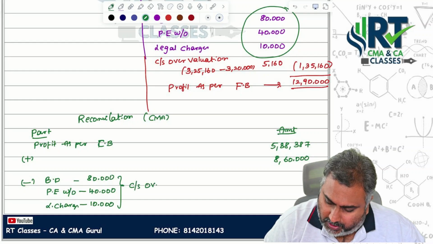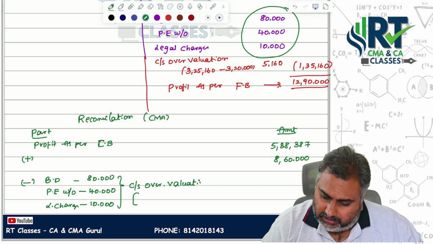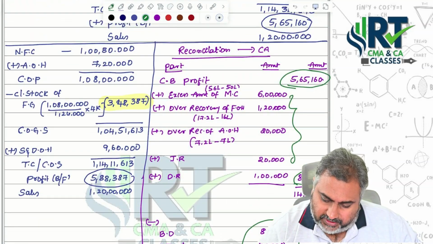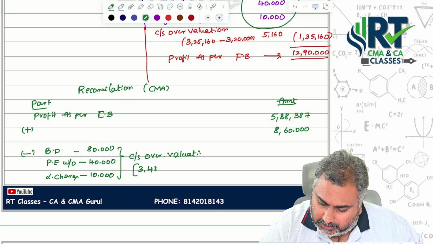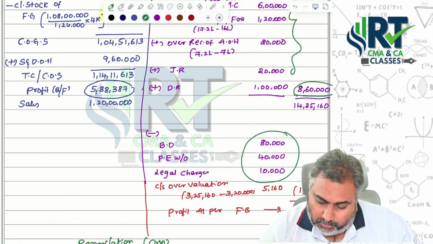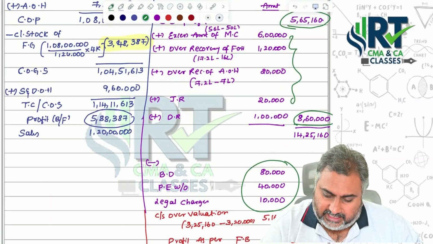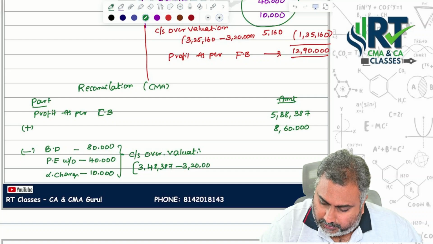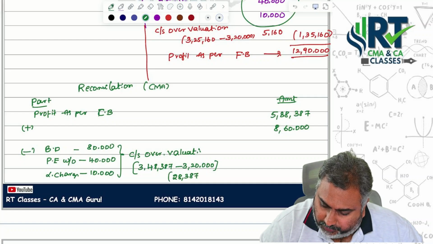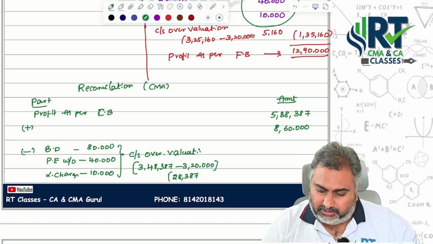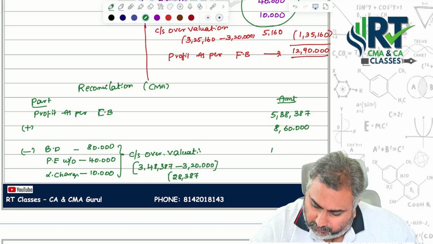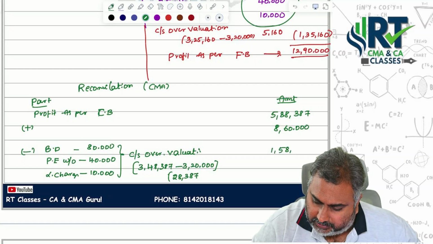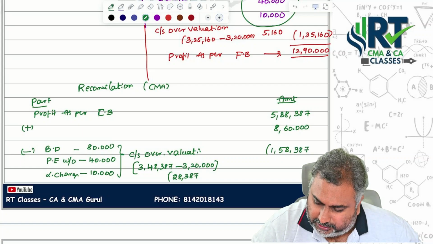Closing stock over valuation. Sir, how much? 3 lakh. How much, sir? The closing stock we got is 3,48,387. How much are we showing? 3,48,387 we are showing, but from the finance point of view, only 3,20,000 you are showing. Totally 28,387 rupees I am showing more from the costing point of view. If you check with the totals, 1,58,387 should be deducted.